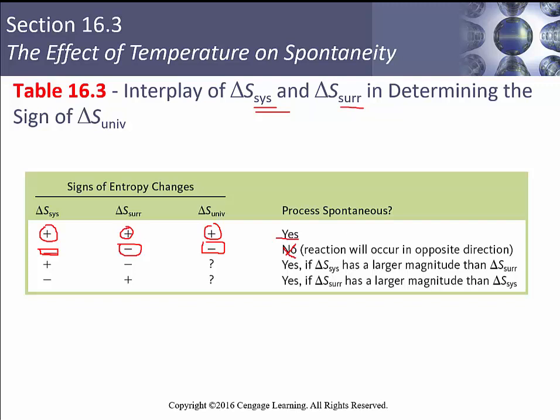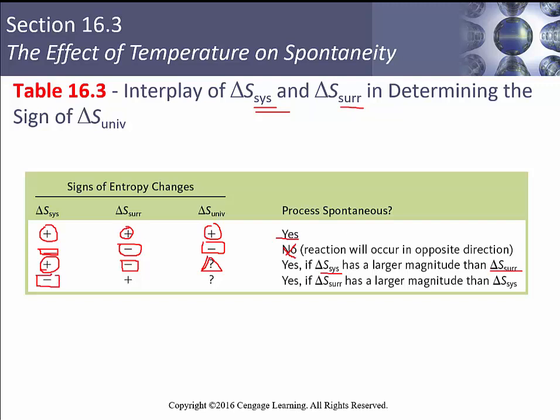When we mix and match, so if my system's entropy goes up, but my surroundings entropy goes down, we don't know the entropy change of the universe. It will be spontaneous if the entropy change of the system has a larger magnitude than that of the surroundings, right? So it's going to be positive if my system is bigger than my surroundings. I take like 10 and I have minus 5, I'm going to end up with plus 5, that would be spontaneous. If I've got 5 and minus 10 and I add those together, I'll have minus 5, it won't be spontaneous.